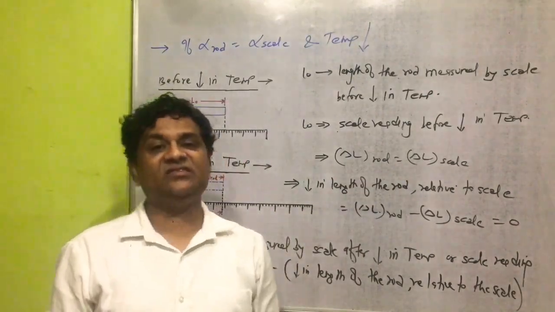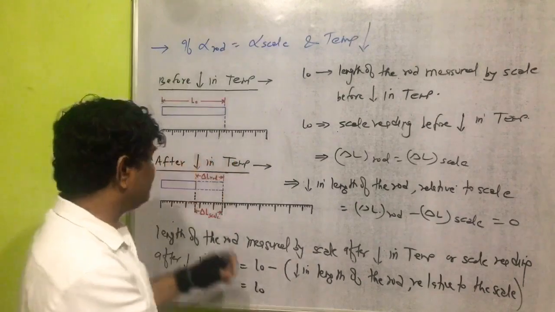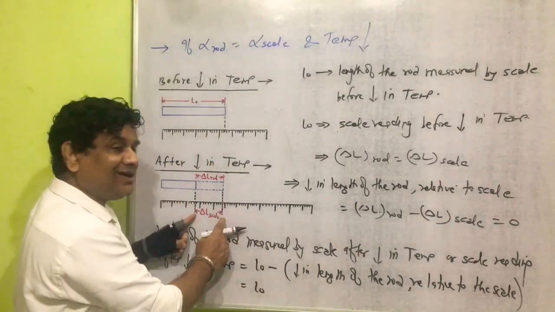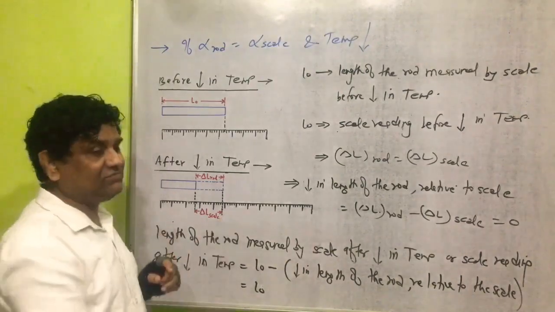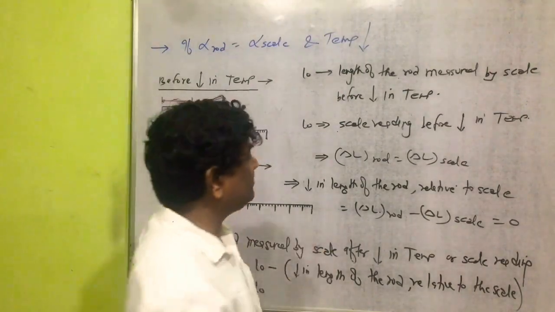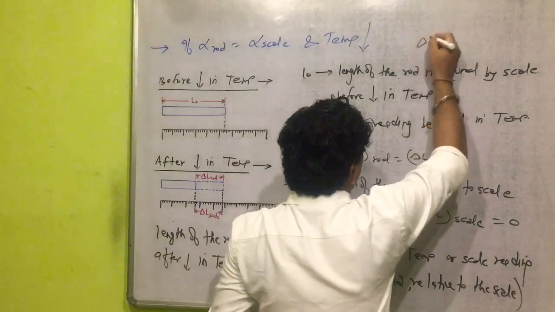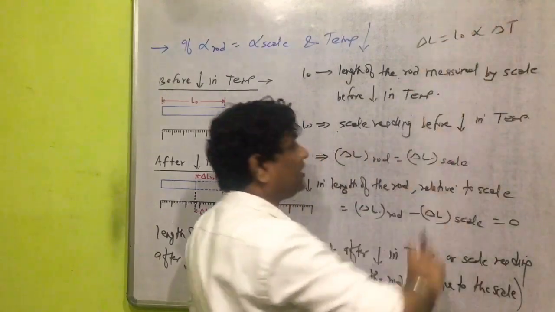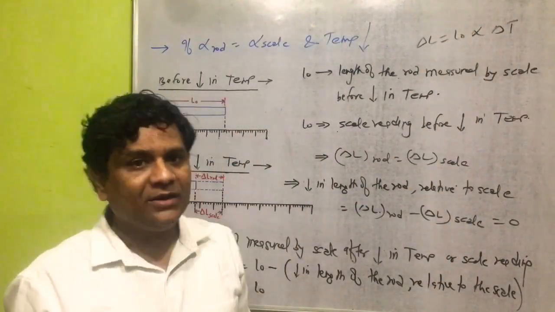Now question is arising here. How will the decrease in length of the rod be equal to the decrease in length of that part of the scale? It will be clear with the help of the relation delta L is equal to L naught alpha delta T.